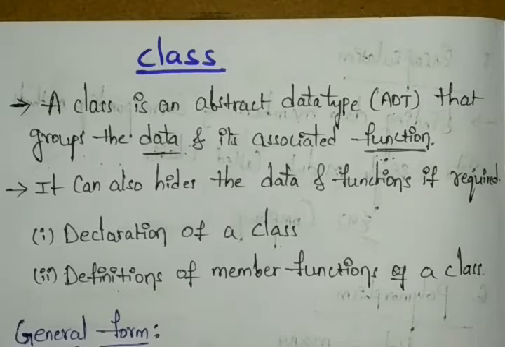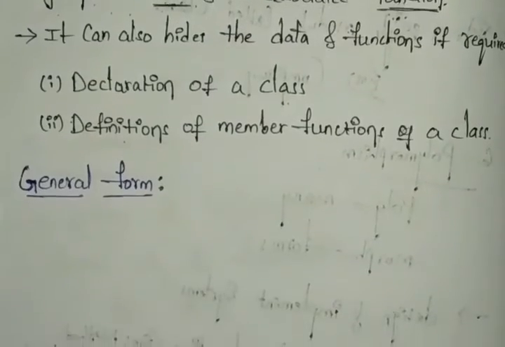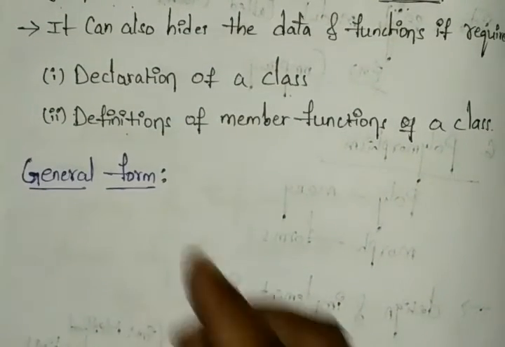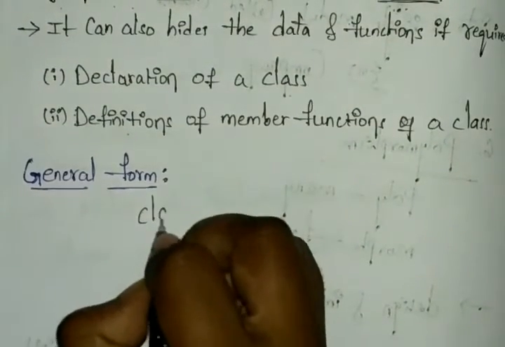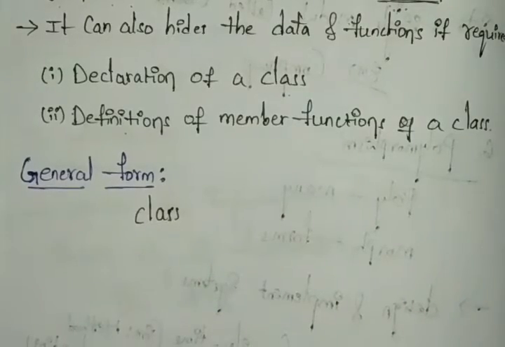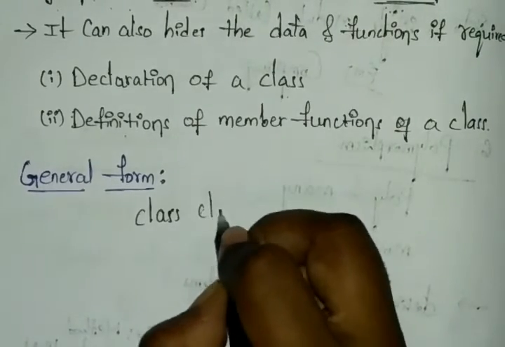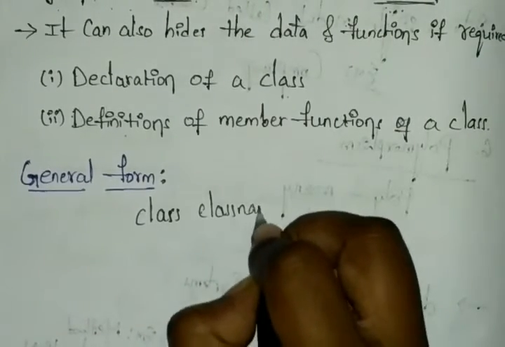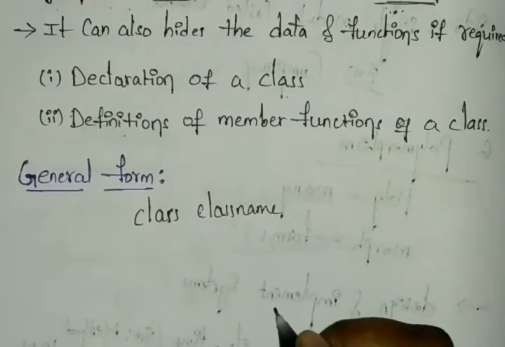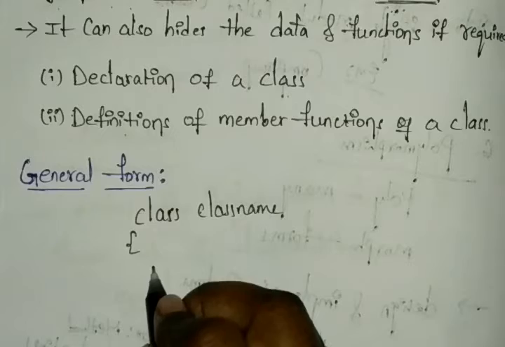Let us see the general format for a class. First we write the keyword class, and after that we write the class name, and next we open the brace, which opens the class.